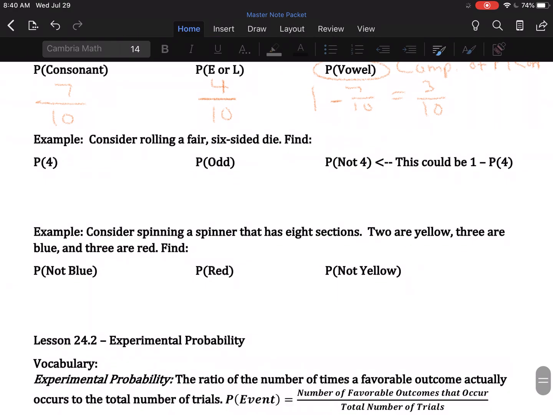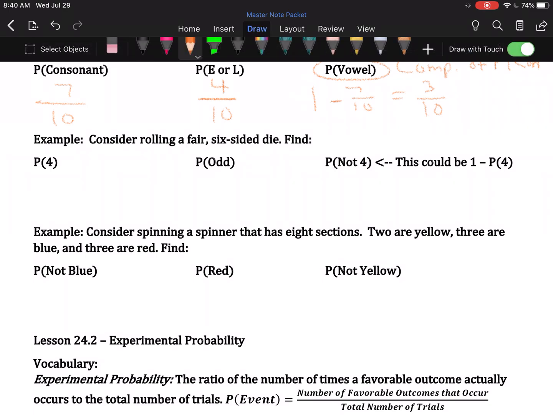So consider rolling a fair 6-sided die. Find P4. Well, there's one 4 on a 6-sided die, so that's one outcome we like over 6 possible outcomes. 1/6 is the probability of rolling a 4. Probability of an odd now, well, the odd numbers on a die are 1, 3, and 5. There are 3 of those, so there are 3 events we like, and there are still 6 total outcomes. That fraction simplifies to 1/2.